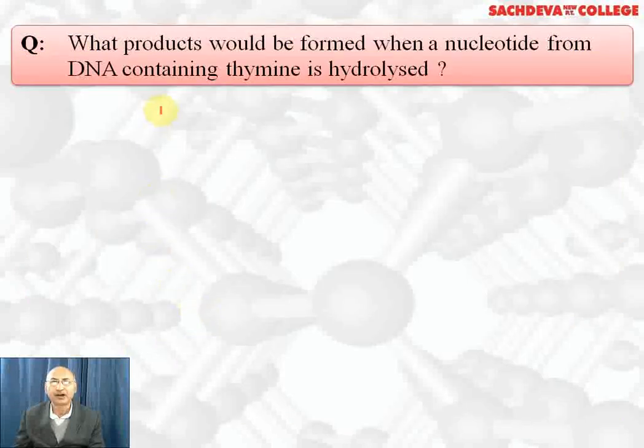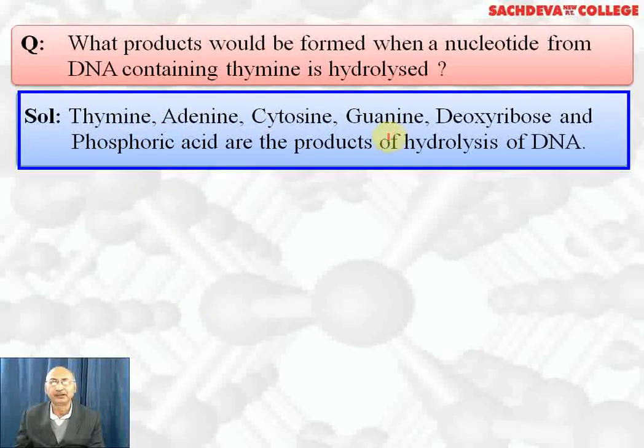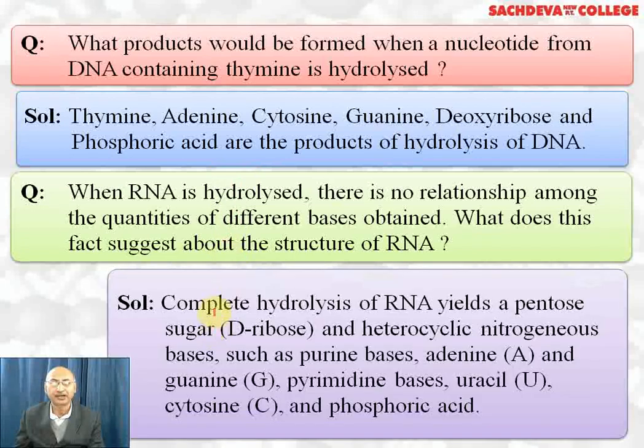What products would be formed when DNA containing thymine is hydrolyzed? We'll get heterocyclic bases thymine, adenine, cytosine, guanine, and deoxyribose sugar, and phosphoric acid as the products of hydrolysis of DNA. If RNA is hydrolyzed, there is no relationship between the quantity of different bases obtained, which tells us about the structure of RNA.